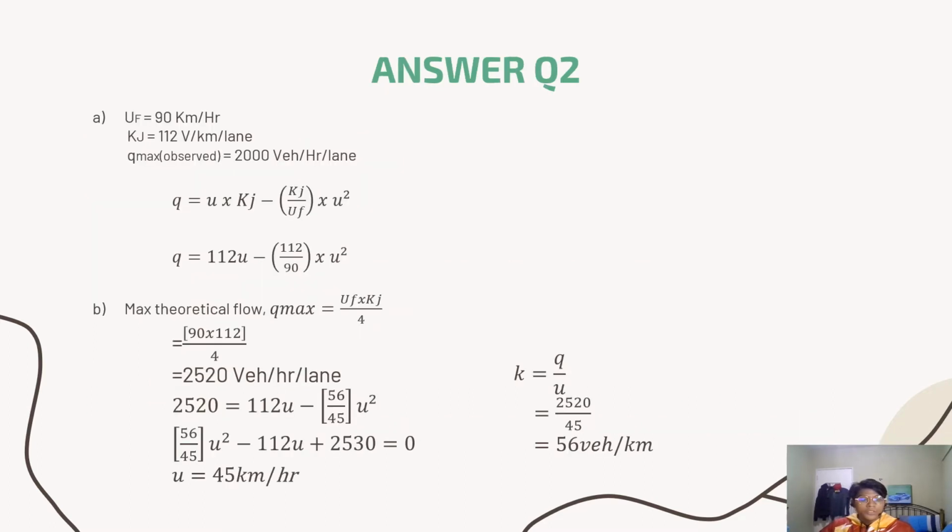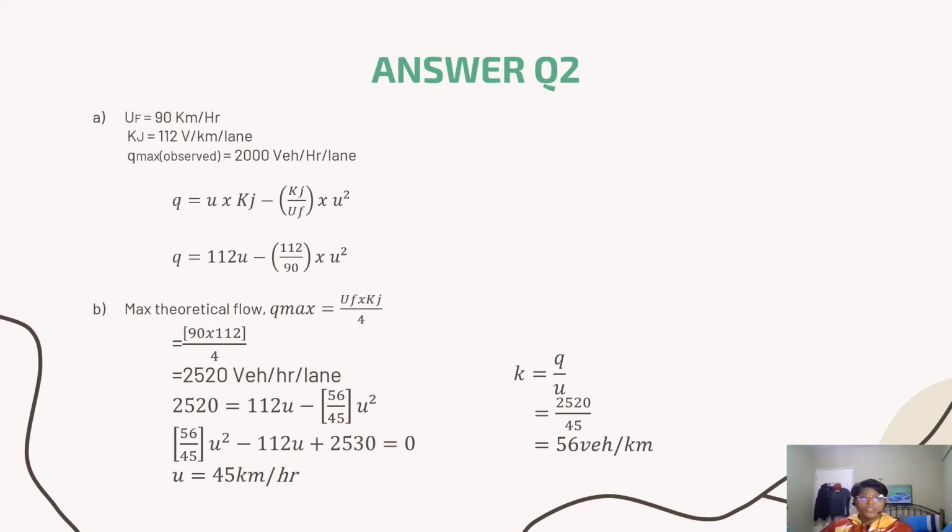Alright, to solve question number A, it is asked to establish the mathematical relationship between flow and speed. From the question, we get the value of UF, which is 90 km per hour, Kj is 112 vehicle per kilometer per lane, and Qmax observed is 2000 vehicle per hour per lane.